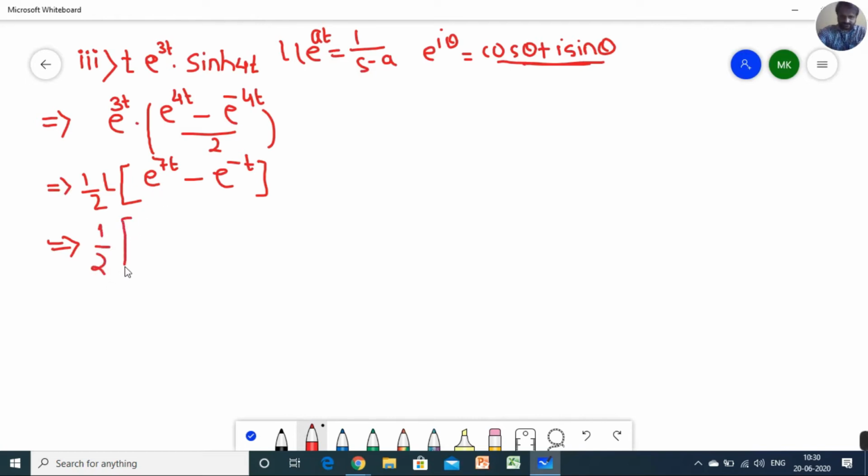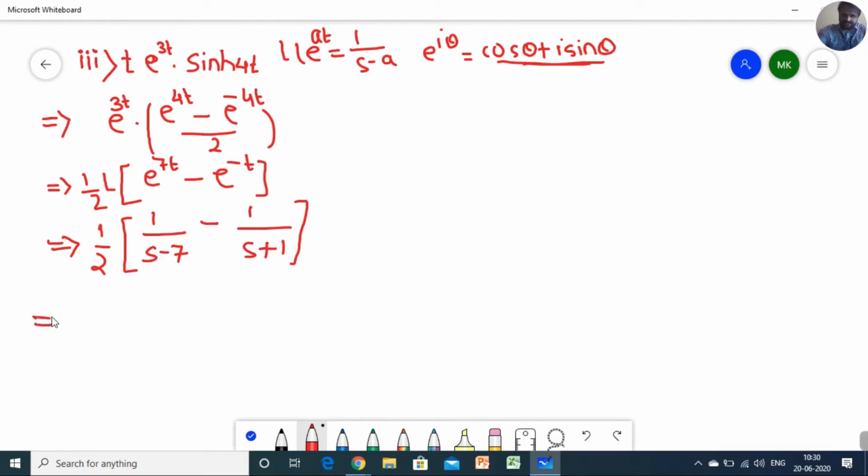Laplace of e raised to 7t will be 1 upon s minus 7, minus 1 upon s plus 1. So this is the Laplace transform of these two functions while converting sine hyperbolic in terms of exponential. So you will get 1 upon s minus 7 minus 1 upon s plus 1.